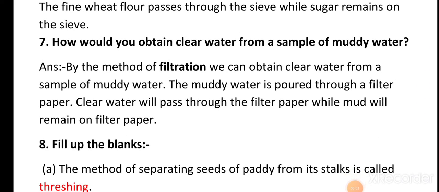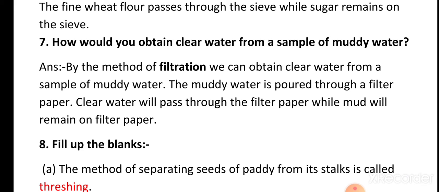Now, question number 7. How would you obtain clear water from a sample of muddy water? Answer. By the method of filtration, we can obtain clear water from a sample of muddy water. The muddy water is poured through a filter paper. Clear water will pass through the filter paper while mud will remain on the filter paper, because the particles of mud are bigger in size as compared to the size of the pores present on the surface of the filter paper.